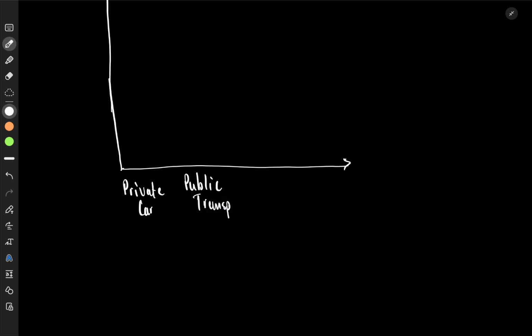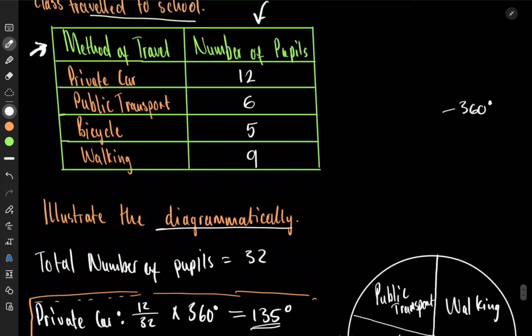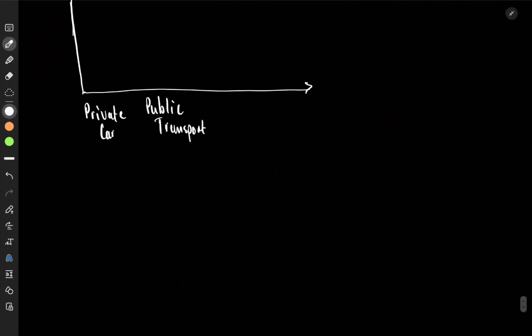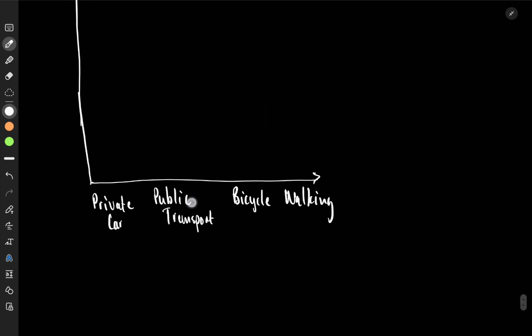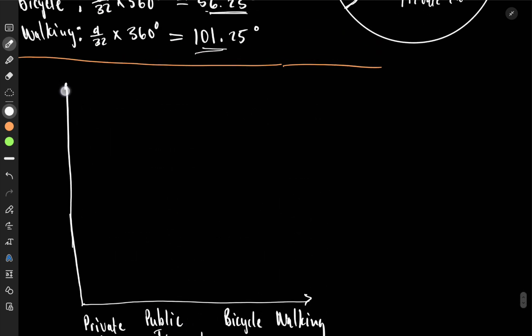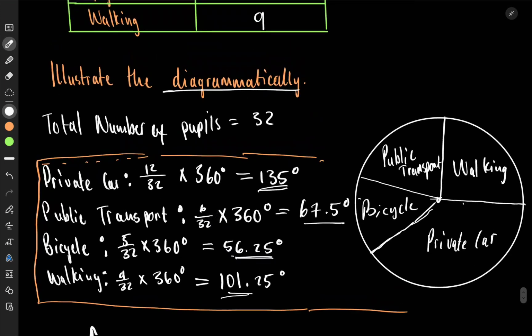And then the next one is going to be bicycle, then walking is going to be the last. So let's put it like bicycle and then walking.